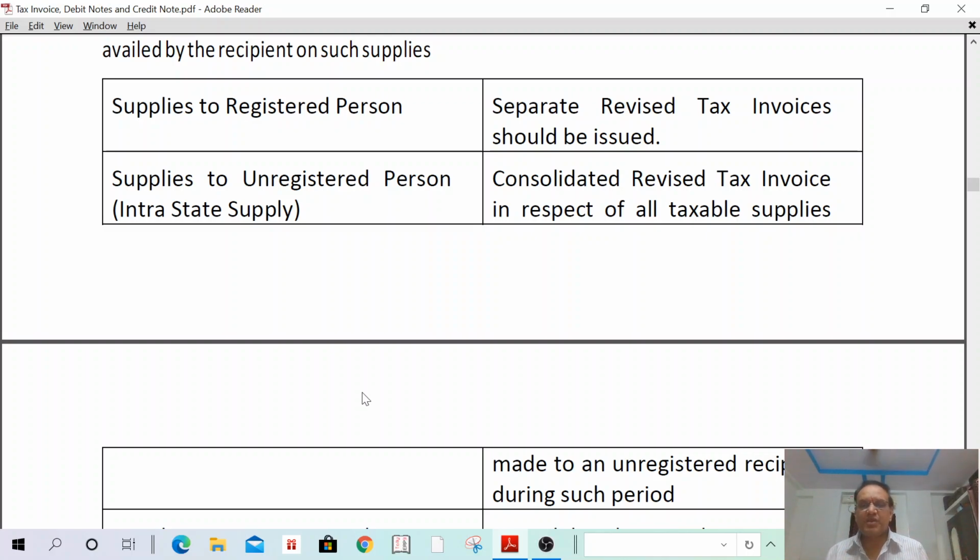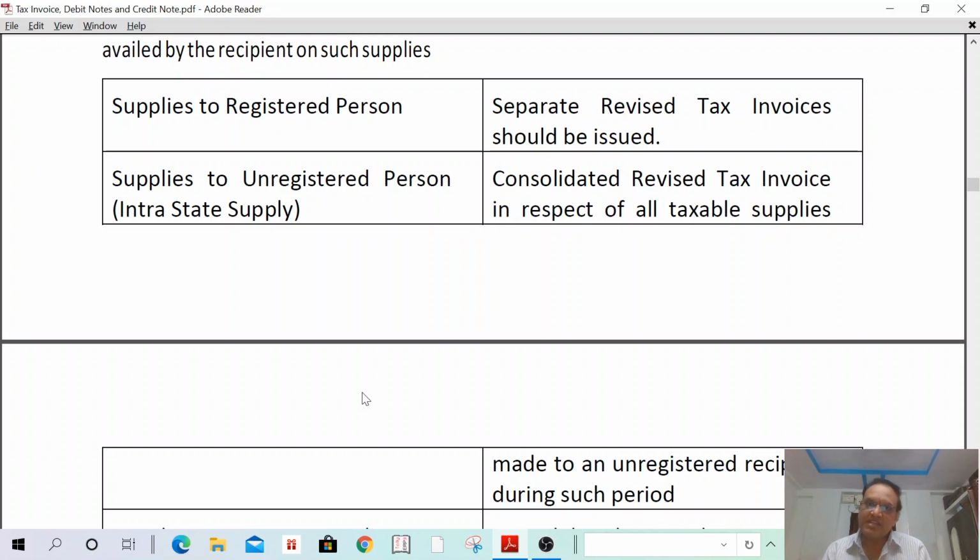If I have made 3 supplies to unregistered person Mr. X, on 1st, on 10th, on 18th, within the state, and the amount is 10 lakhs, 1 revised tax invoice shall be issued. That is enough. But if it is a registered person, 3 separate invoices shall be issued for 3 supplies.